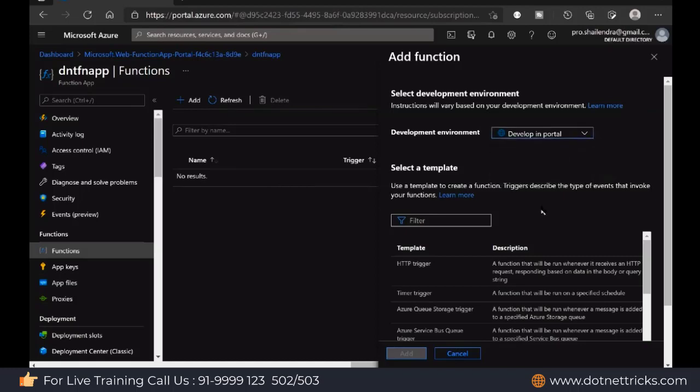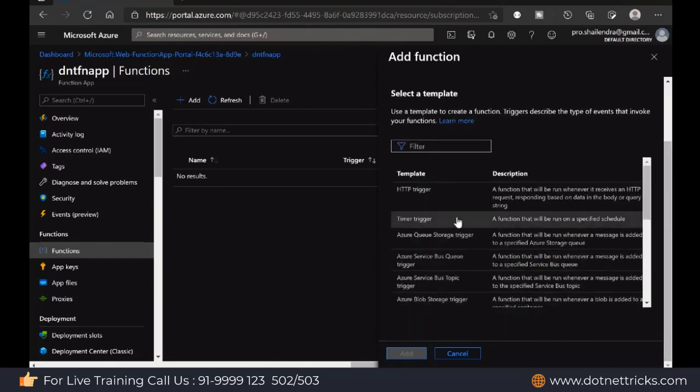I'm just going to start with development in the portal itself. And these templates are available here, as we have the templates in our Visual Studio to create different types of application. Similarly, we have templates available in the portal as well. There's a template to create an HTTP trigger, a template to create the timer trigger function, as well as queue storage trigger and service bus queue trigger.